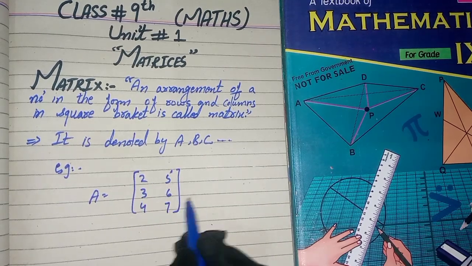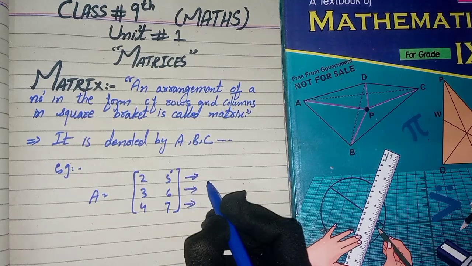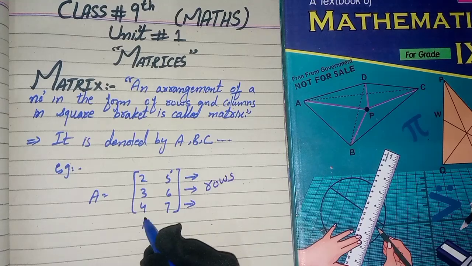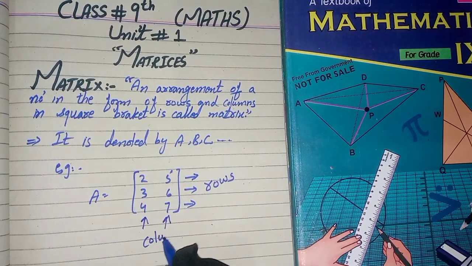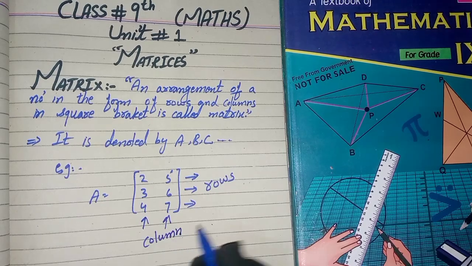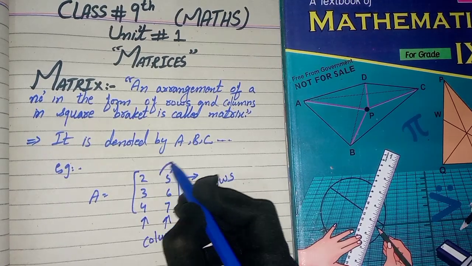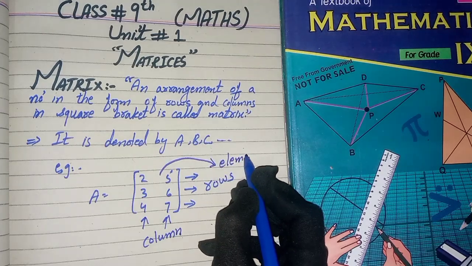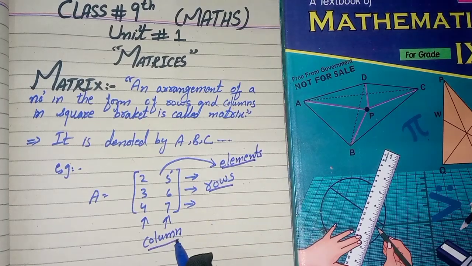The horizontal lines of numbers are rows, the vertical lines are columns, and the numbers 2, 3, 4, 5, 6, 7 are the elements of this matrix.